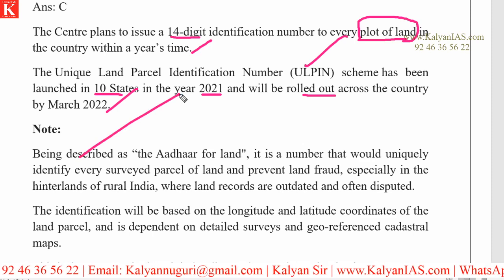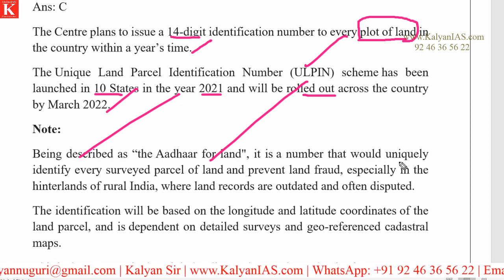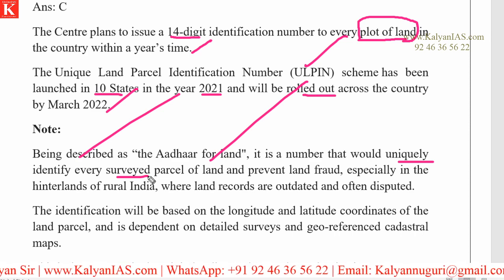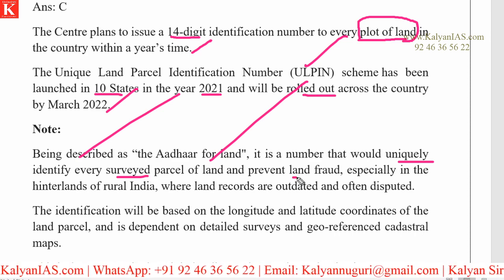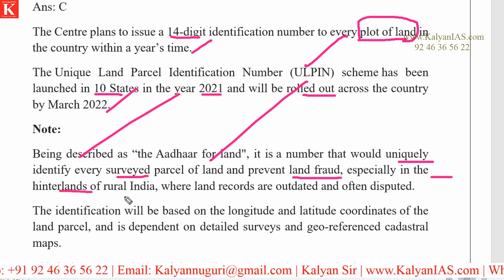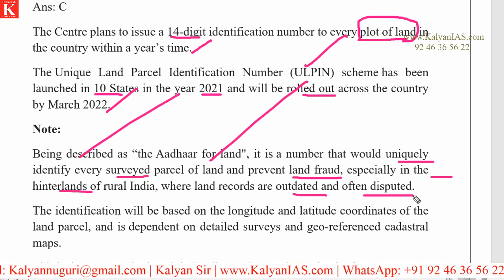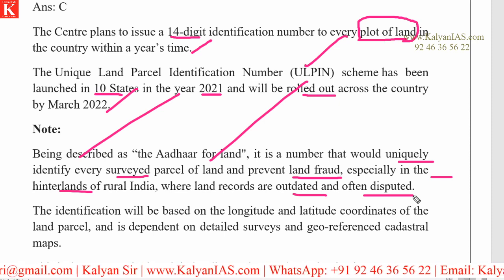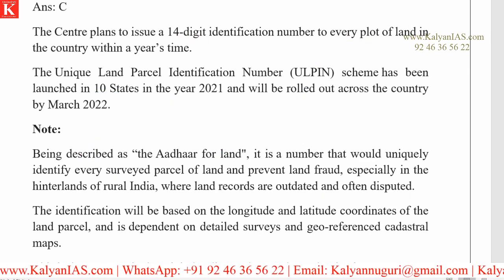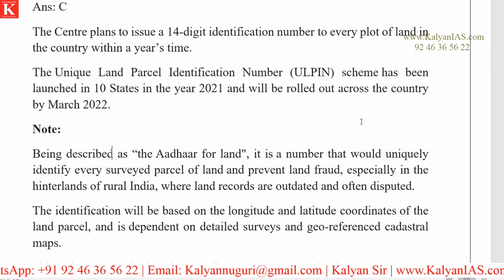Look at this. This is being described as Aadhaar for land. It is a number that would uniquely identify every surveyed parcel of land and prevent land fraud, especially in the hinterlands of rural India, where land records are outdated and often disputed. A large number of disputes we see with respect to land, and there is going to be a check with this ULPIN as far as all the disputes are concerned.